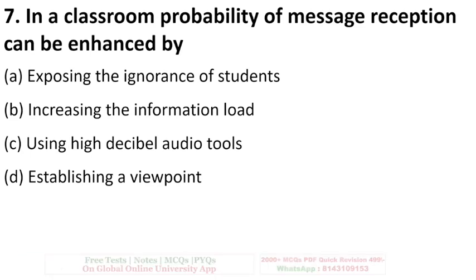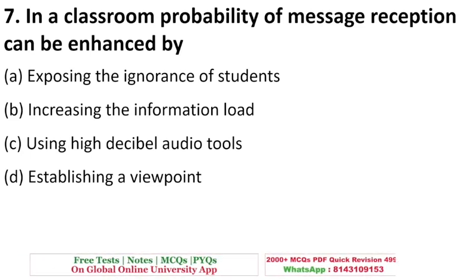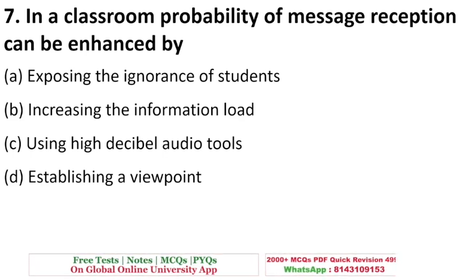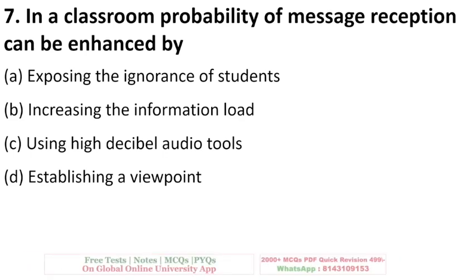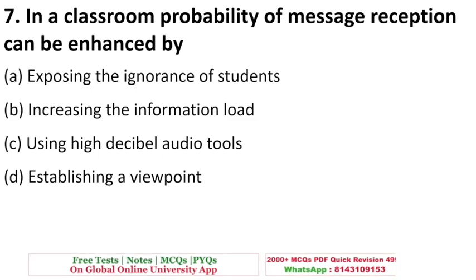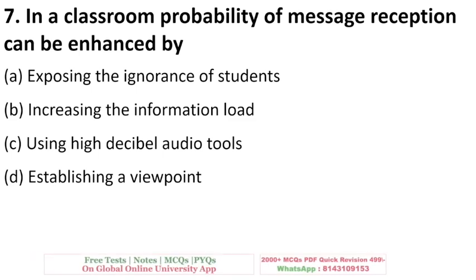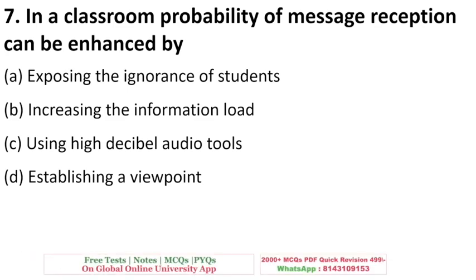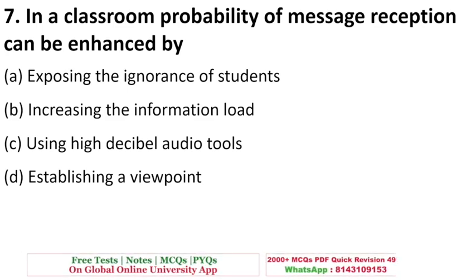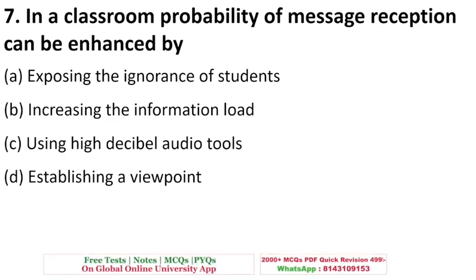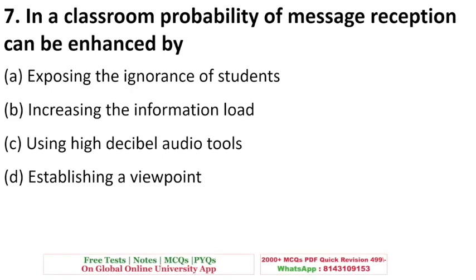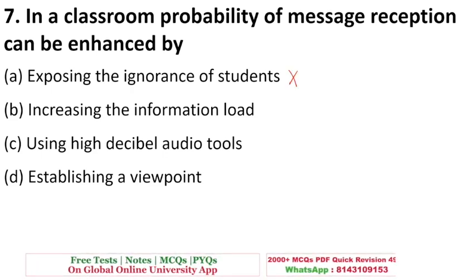In a classroom, probability of message reception can be enhanced by, so if you want the messages sent by the teacher to go to the students appropriately, or if you want to have more impact, what should you do? Should you expose ignorance of students? Meaning if someone is doing wrong, you should punish him, or expose him. No, this is not right.